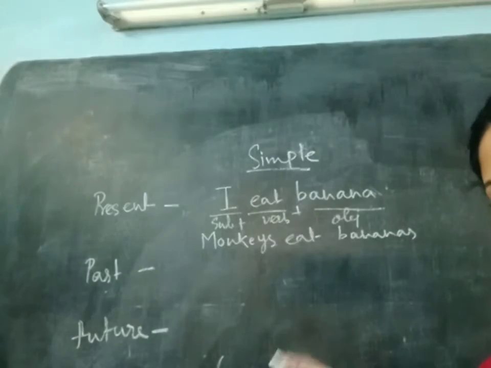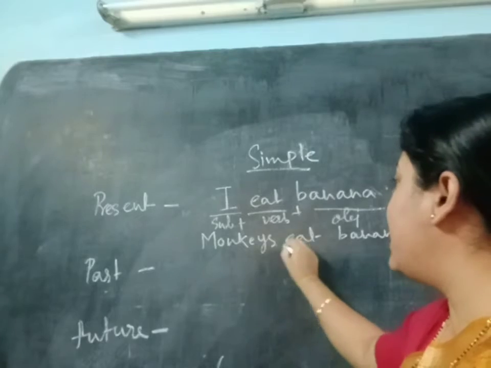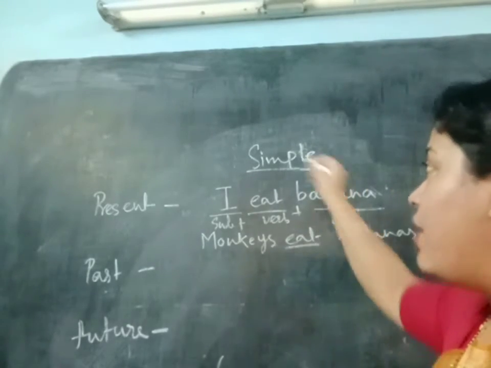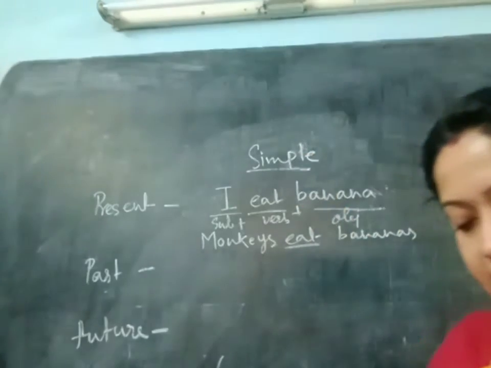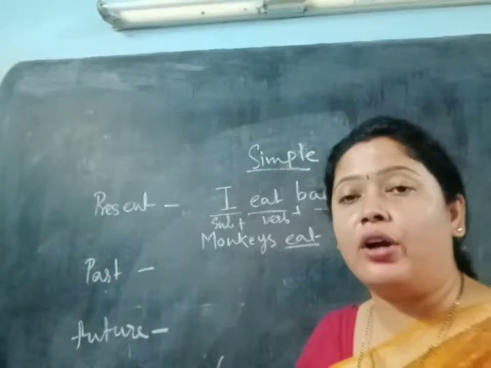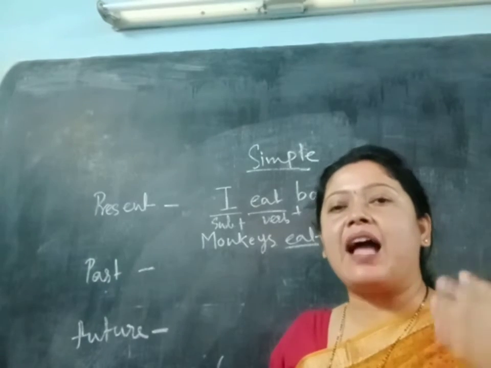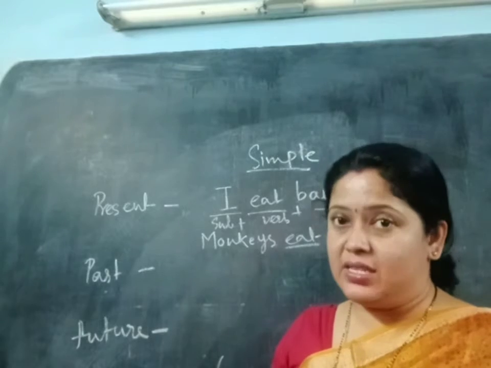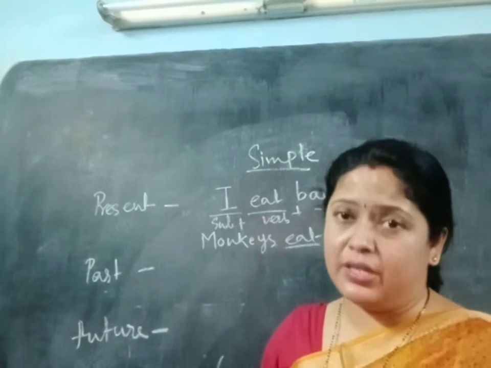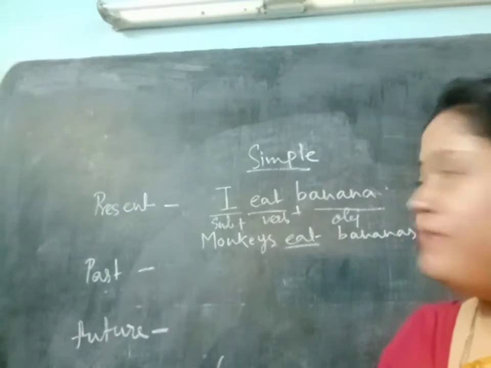So this is actually a habit of the monkeys. So here you can see the verb should be in simple present form. So this is how you will write the simple present. And suppose it is a habitual truth or a universal truth. Suppose like the sun sets in the west. So always the sun sets in the west. It is the universal truth. So here we will always use the simple present form.